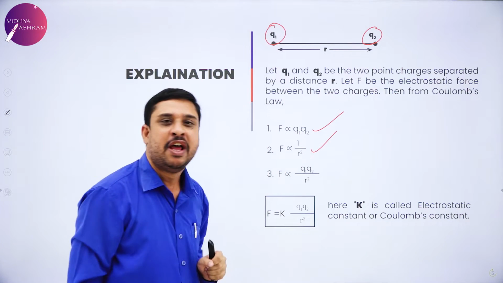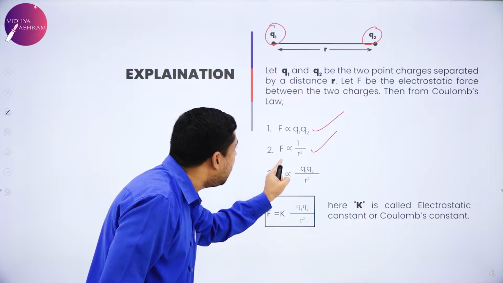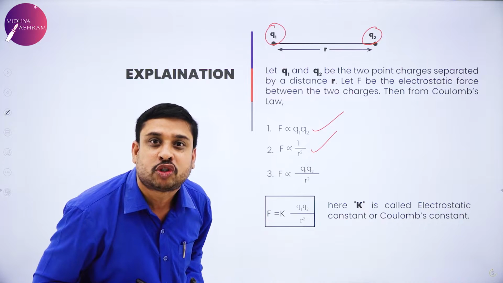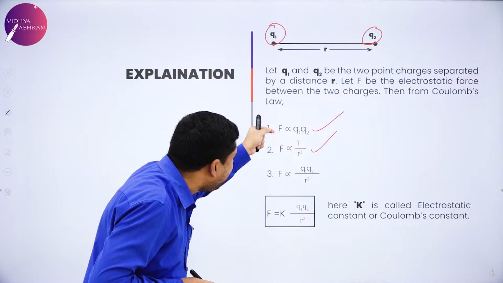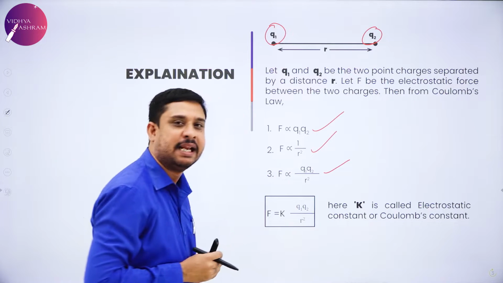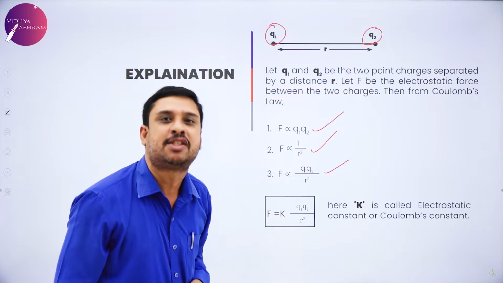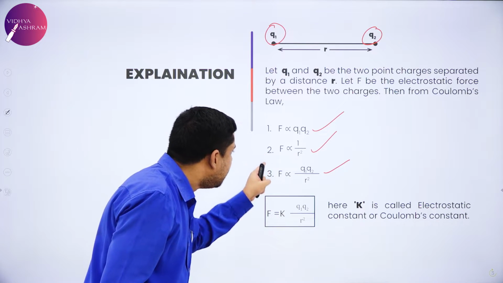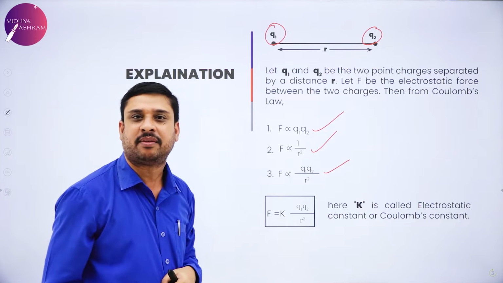The same F, which is the electrostatic force, is proportional to 1 divided by R square, inversely proportional to the square of the distance. Now, putting these two equations together, I write F proportional to Q1 Q2 divided by R square. Both those mathematical conditions I have written as F proportional to Q1 Q2 by R square.